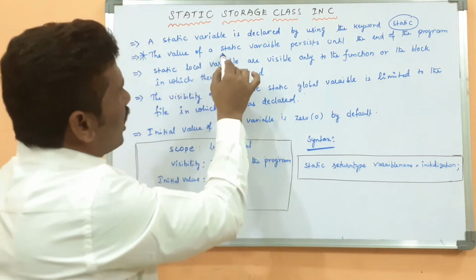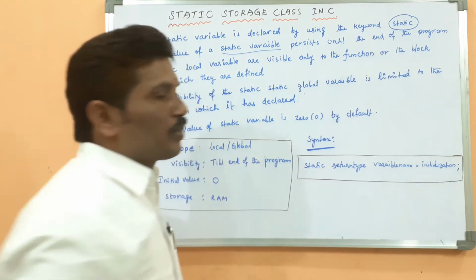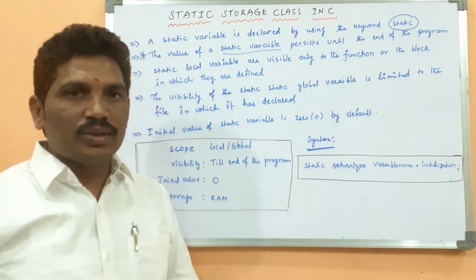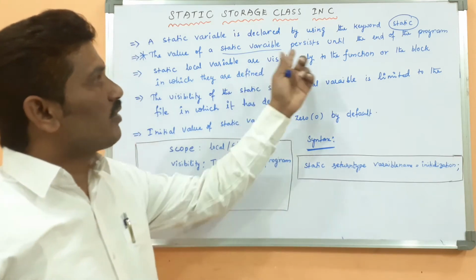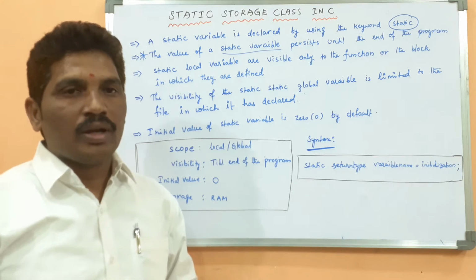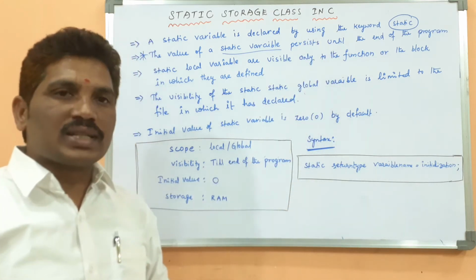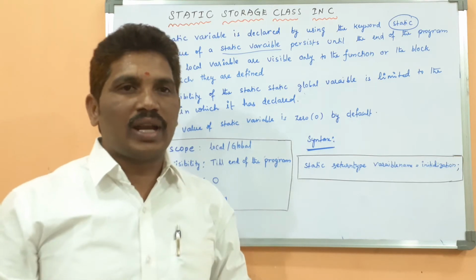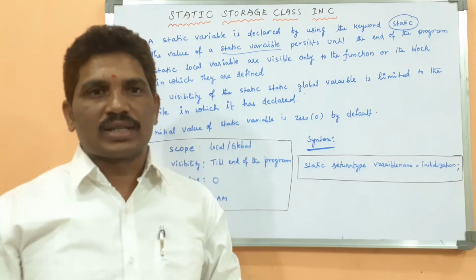The value of the static variable persists until the end of the program. Whenever a value is assigned to the static variable, that value should persist between function calls. What is the meaning of the statement? If one function call changes the value of the static variable, that change is reflected in another function call.